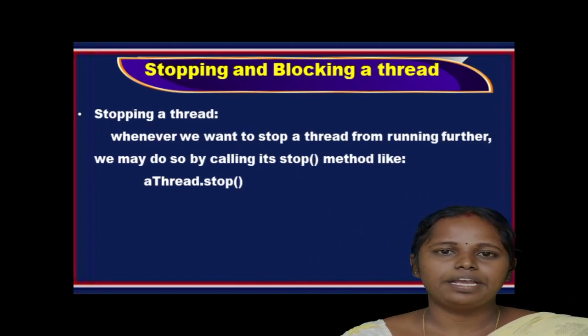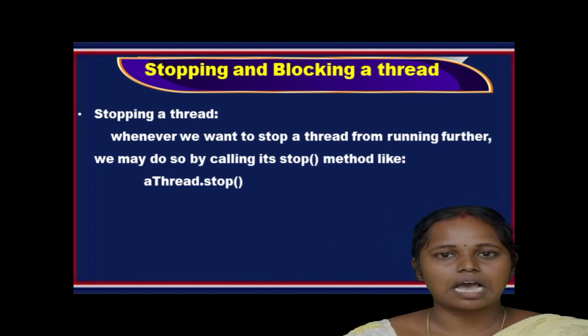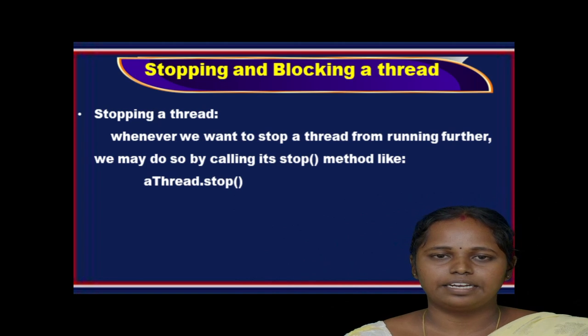And finally, stopping and blocking a thread. Whenever we want to stop a thread from running further, we may do so by calling the stop method. So this is the way: aThread.stop(). Stop is a method used to stop the thread from the running state. So aThread is an object, and we can write aThread.stop().